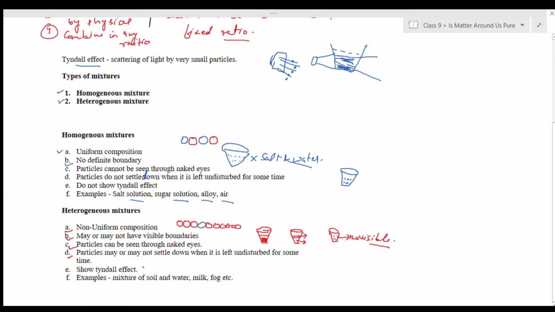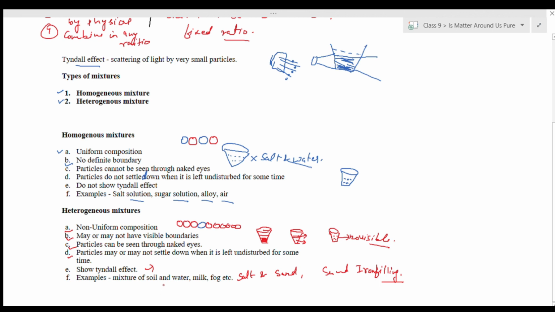The next property is that they show the Tyndall effect, because the particles of heterogeneous mixtures are comparatively larger than those of homogeneous mixtures. They would scatter a beam of light passing through them. Some of the examples include a mixture of soil and water, milk, and fog. Other examples could be a mixture of solids, such as salt and sand, or sand and iron filings. So these could be the examples of heterogeneous mixtures.